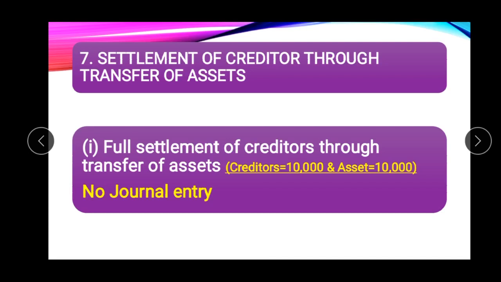So when full settlement is done through transferring of an asset, no journal entry is required here. Because if the creditors are given 10,000 and assets are also 10,000 and the firm is making payment to the creditor by transferring the asset, it means the asset is reduced by 10,000 and the creditor's liability is also reduced by the same amount of rupees 10,000. So here no journal entry will be passed when full settlement is through transferring an asset.